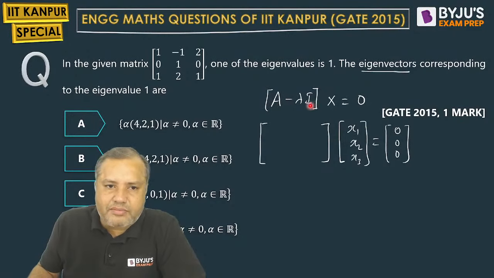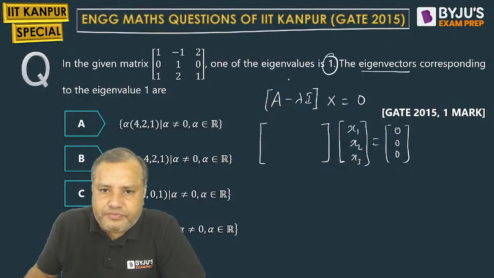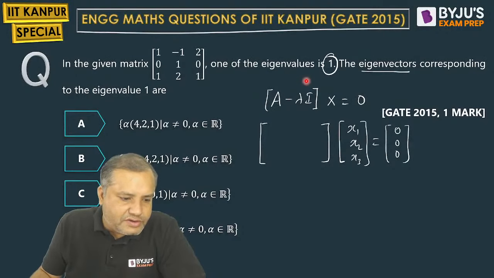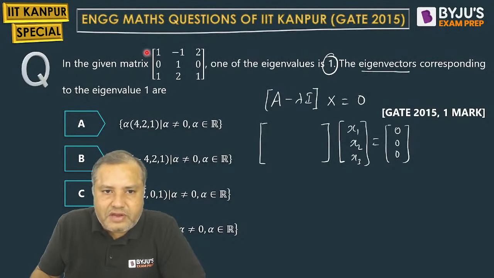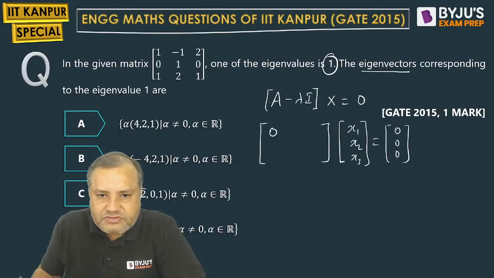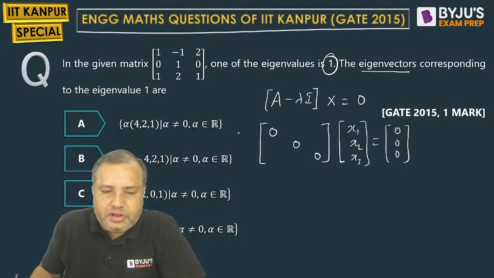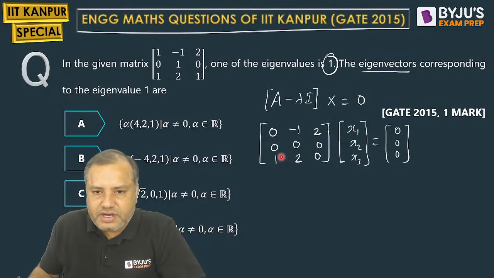Now A minus lambda I, where lambda is this eigenvalue. So what you need to do? You need to subtract this eigenvalue from the diagonal elements. This will be giving you 0. And remaining elements as it is: minus 1, 2, 0, 0, and 1, 2. Very good. So student, 1 into x1 and 2 into x2.